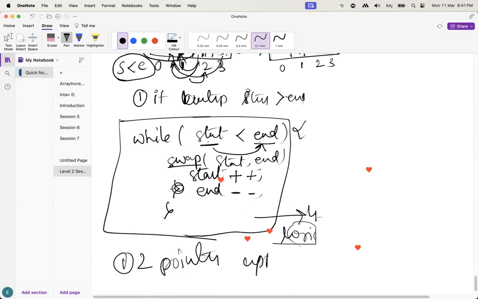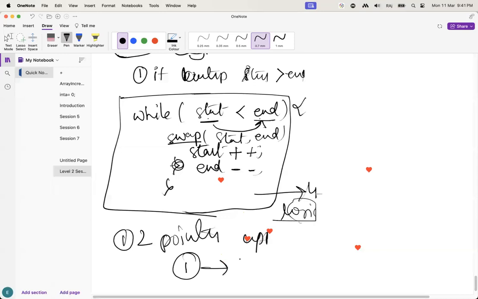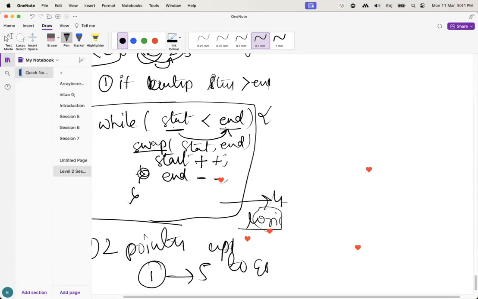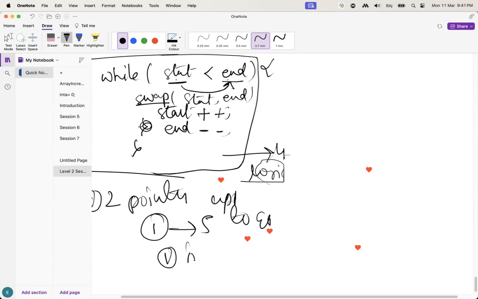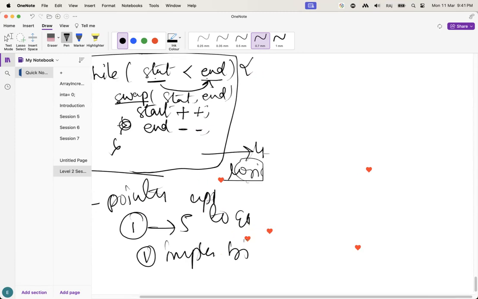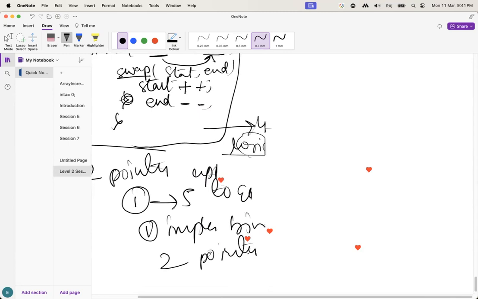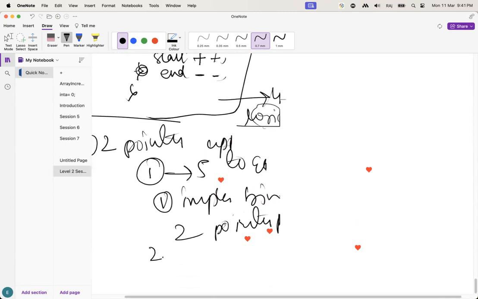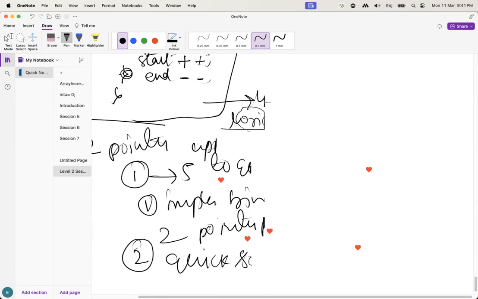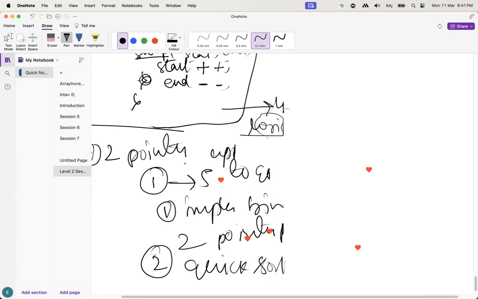Two-pointer approach, guys. Tomorrow we are going to solve around 5 to 10 questions based on this one. I am going to implement binary search based on the two-pointer approach. After that, I am going to explain quicksort also based on the two-pointer approach. These are very important things, guys. These are the very basics to solve the real problems of arrays.